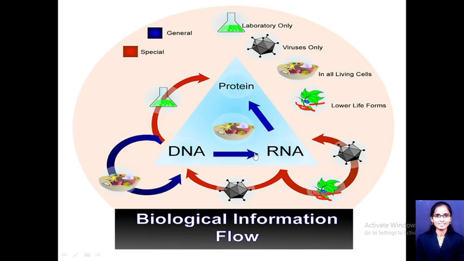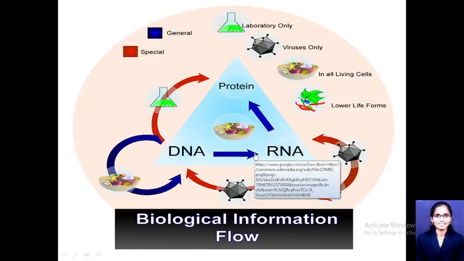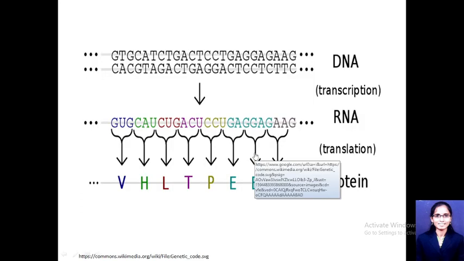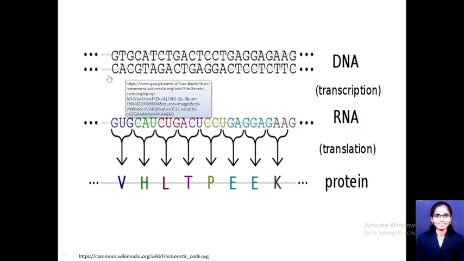So there is a big question: how does the RNA transfer the information for the synthesis of the protein? These are the single letter codes of the nucleotides, and this is the double stranded DNA template, a short template.